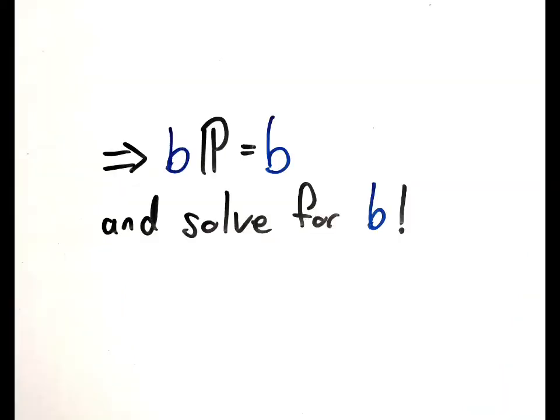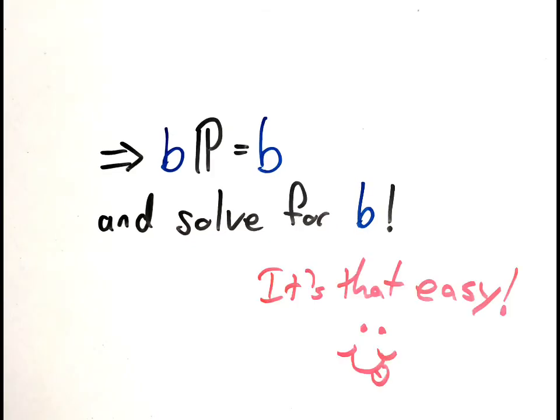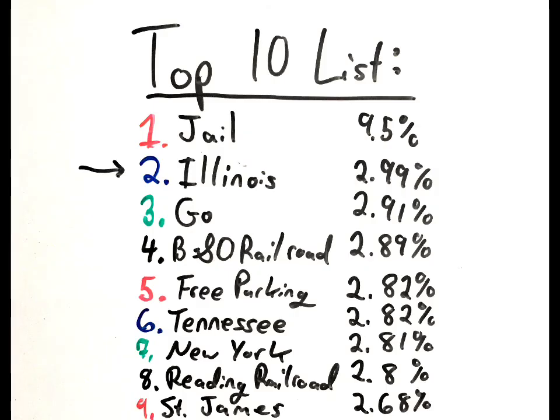Then you can just set up this equation and solve for B. Actually, it's a little harder than that. This doesn't account for if you roll doubles 3 times and go to jail, or how long it takes for you to get doubles and get out of jail. But it's pretty close. Here's a list of the top 10 most landed on spots in Monopoly. Minus 1 because I ran out of room. To the right is the percent of time you'll spend on that spot in a long game. As you can see, even though Illinois is the most landed on property, it's not by very much.